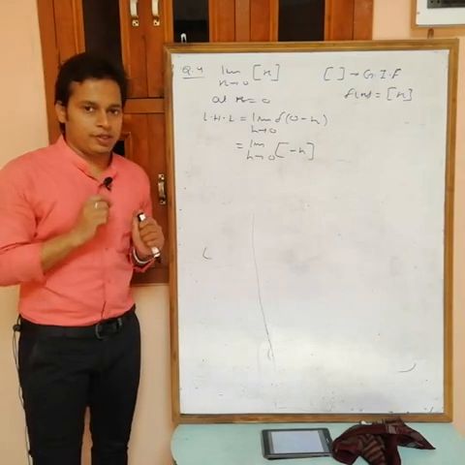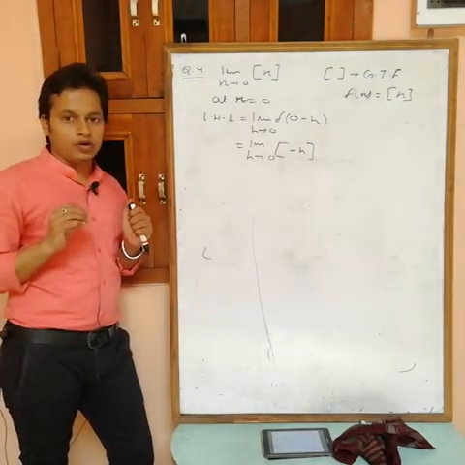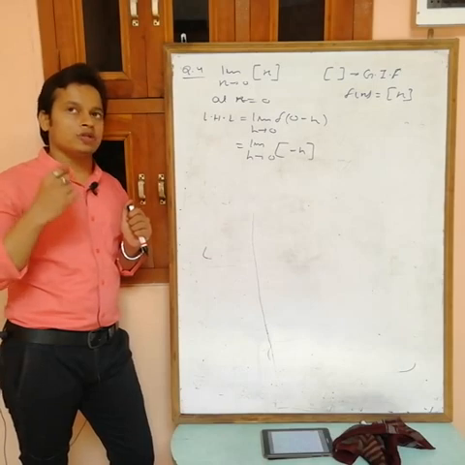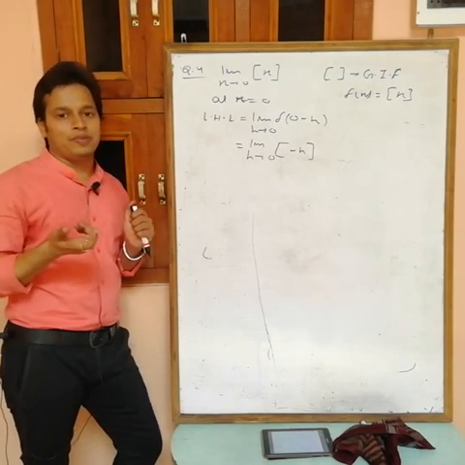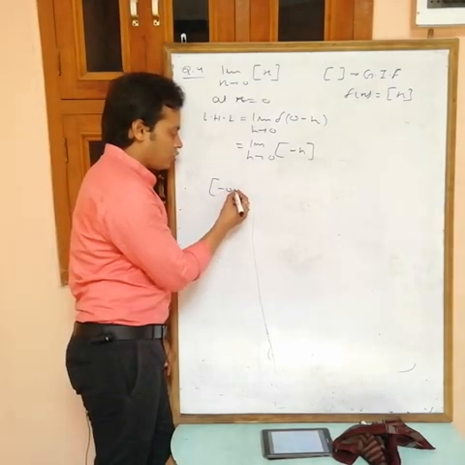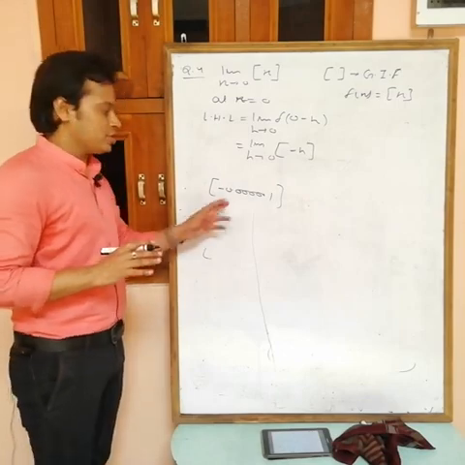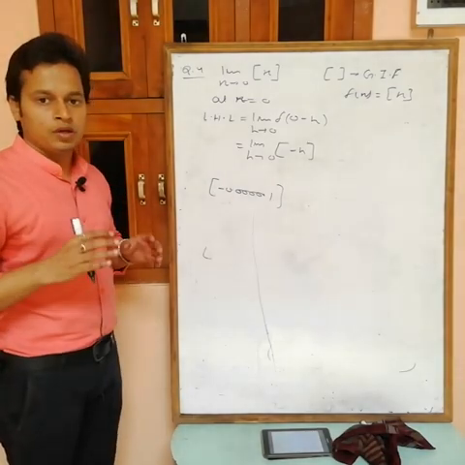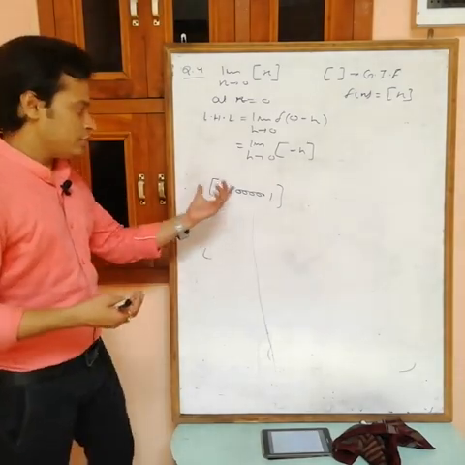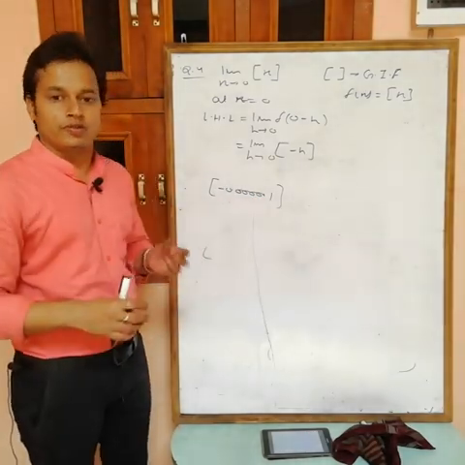Now see one thing: h is not equal to 0. h is a positive quantity, like 0.001 for example. If you put the value of h, then what are we getting? Minus 0.00001. Now what is the greatest integer of this one? Minus 1. This is not an integer, so find just the least integer to this one: minus 1.